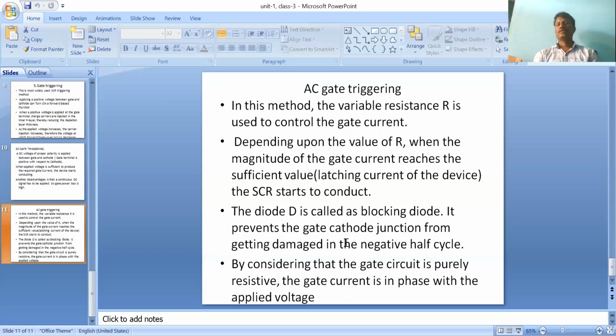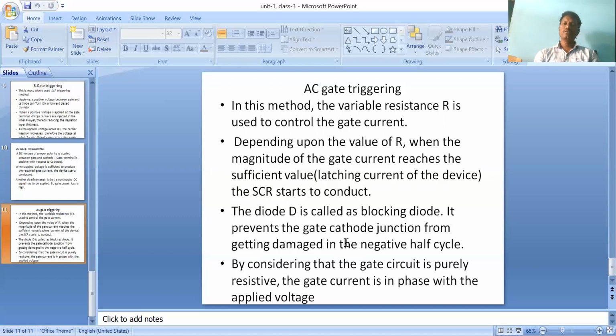So these are the methods to turn on the SCR: first forward voltage triggering, second dV by dt triggering, third temperature triggering, fourth light triggering, and fifth gate triggering. Compared to all the methods, gate triggering is very important. The gate triggering methods are DC gate triggering, AC gate triggering, and pulse triggering. Of these three, pulse triggering is the most useful for turning on SCRs.